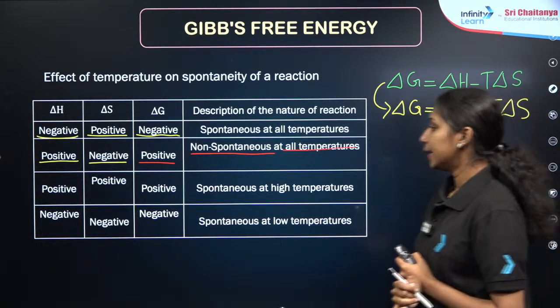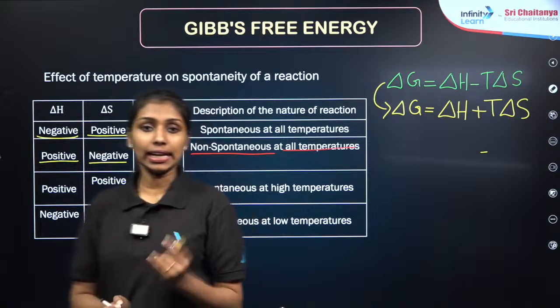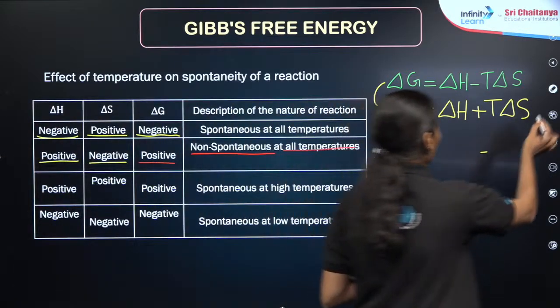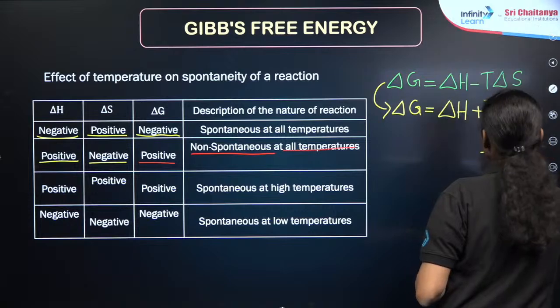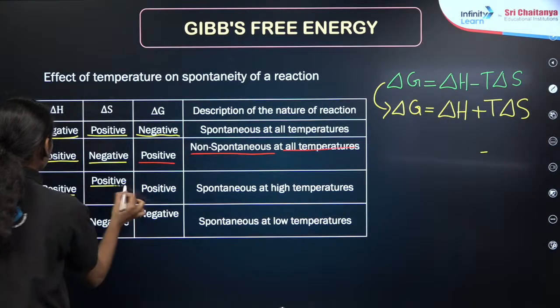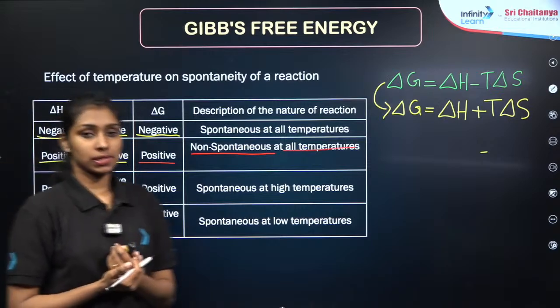Now the third condition: delta H is positive and delta S is positive.